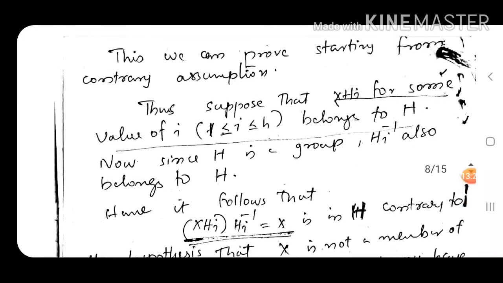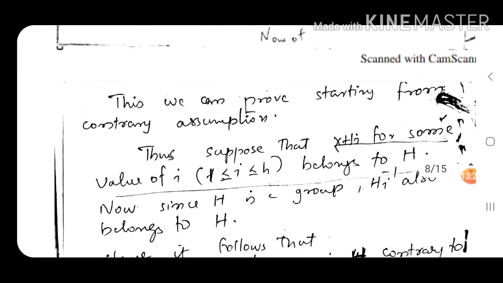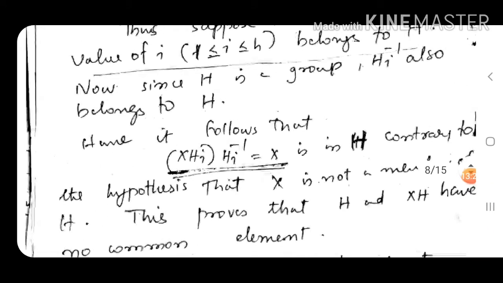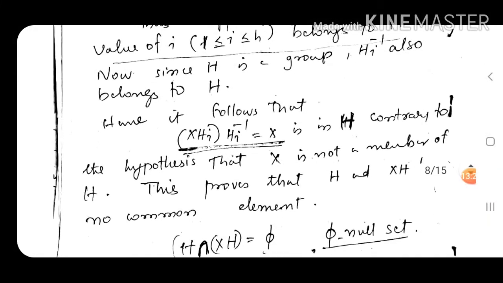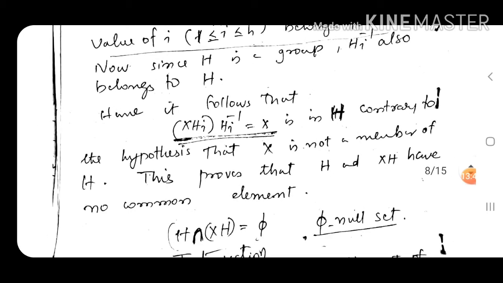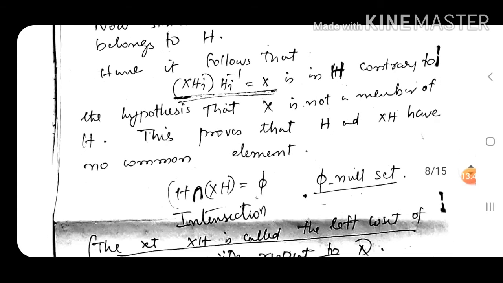So when we take a contrary hypothesis, we get x is in H. But this shows that x is not a member of H, a contradiction. So this proves that x and xH have no common element.